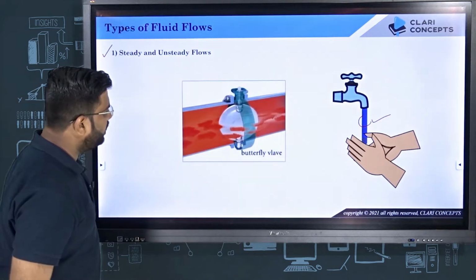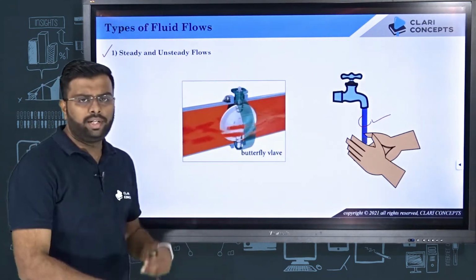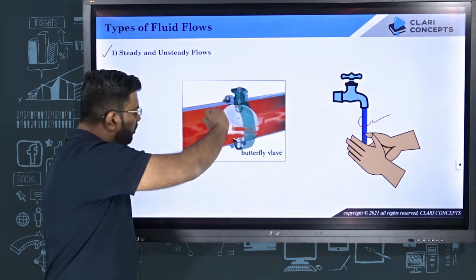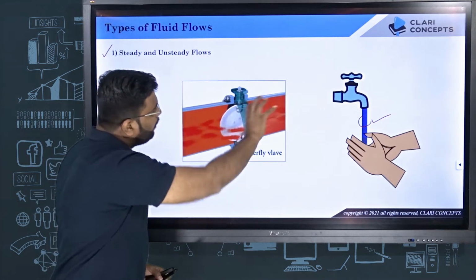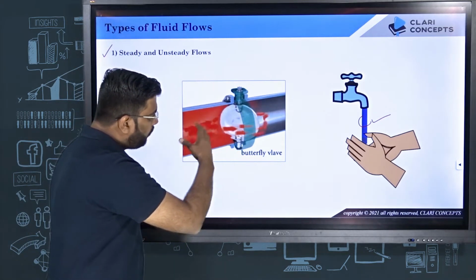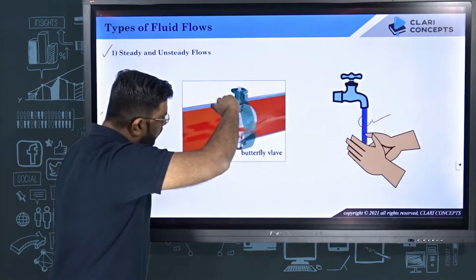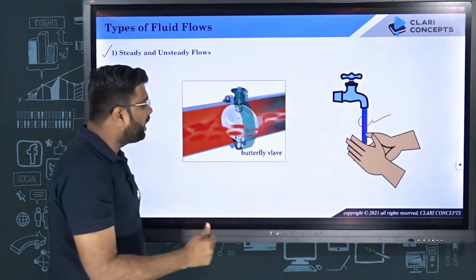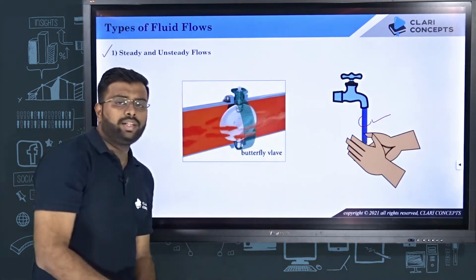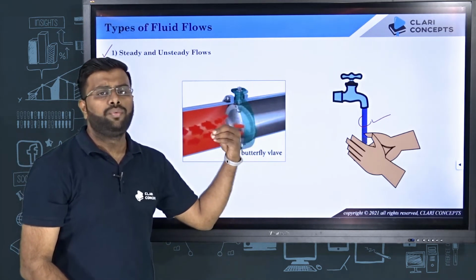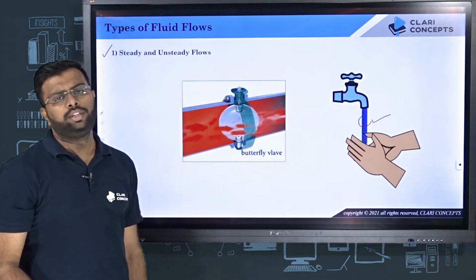And on the other hand, let's say you are working in some industry and you are supposed to close a butterfly valve. When you are closing the butterfly valve, the flow through the pipe is reducing constantly, right? So when there is a flow and there is a change in the fluid properties or flow parameters with respect to time, like velocity, acceleration, flow rate, those kinds of flows are known as unsteady flow.